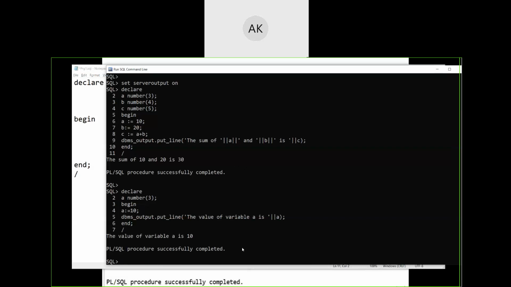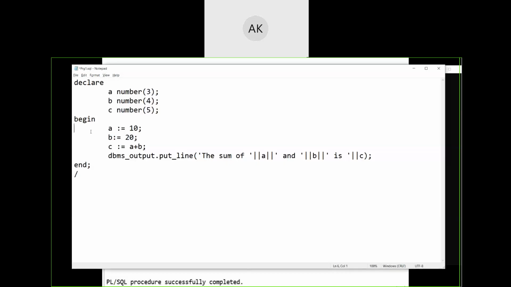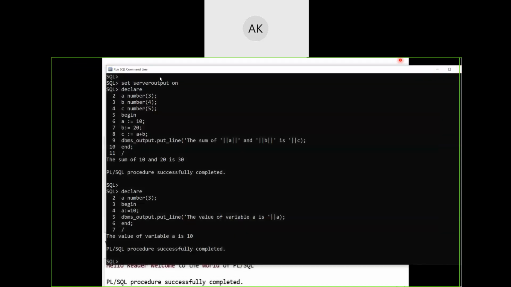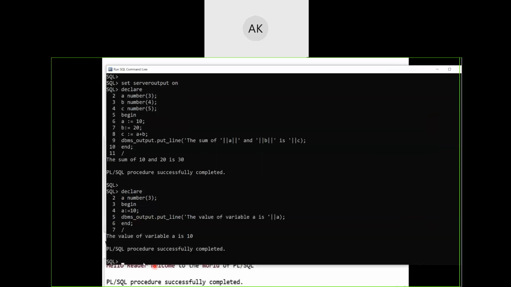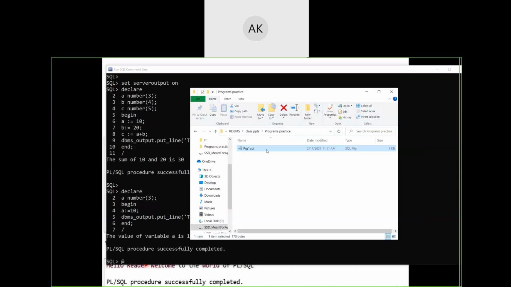There is another way. The way is, once you have written in a notepad file, saved it with a particular name at a particular folder, just get back to that folder, command prompt, press @ symbol, no tab, get back to the folder, drag and drop that particular file.